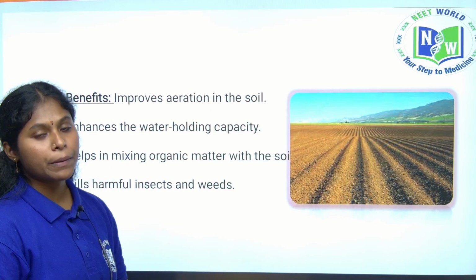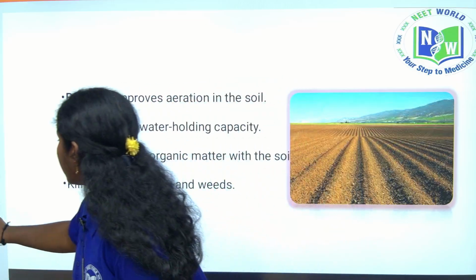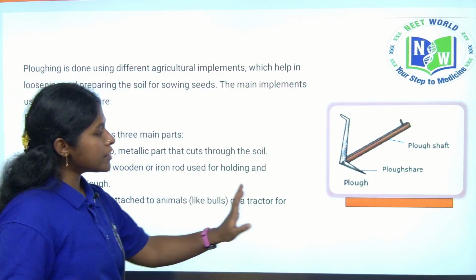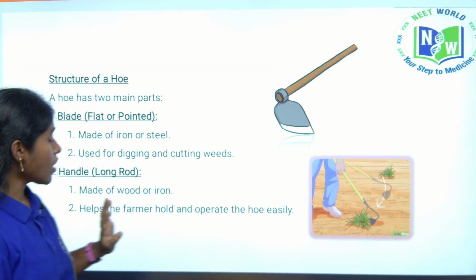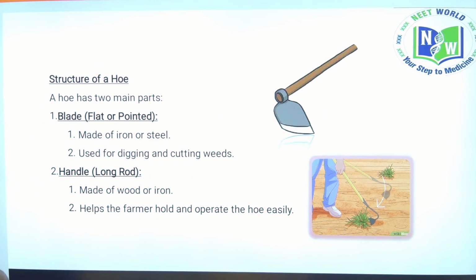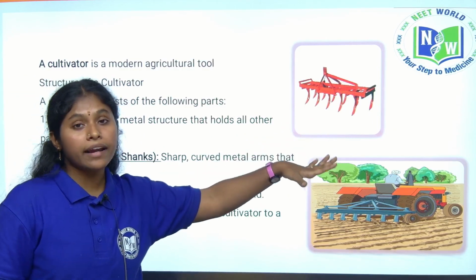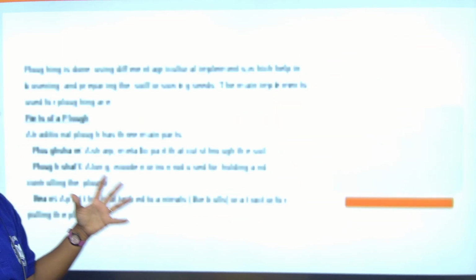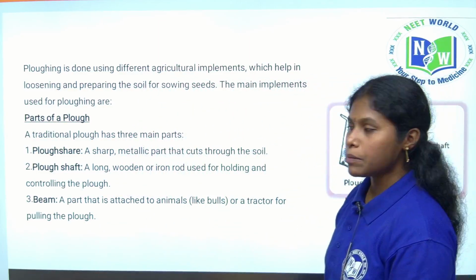Plowing can be done by two methods: traditional methods and modern methods. Our ancestors used the traditional methods. For the traditional methods, the implements are the plow and also the hoe. This is the hoe. And the modern method is the cultivator. Nowadays we are using the cultivator. It saves time and labor, whereas the hoe and plow are time consuming and need more labor.